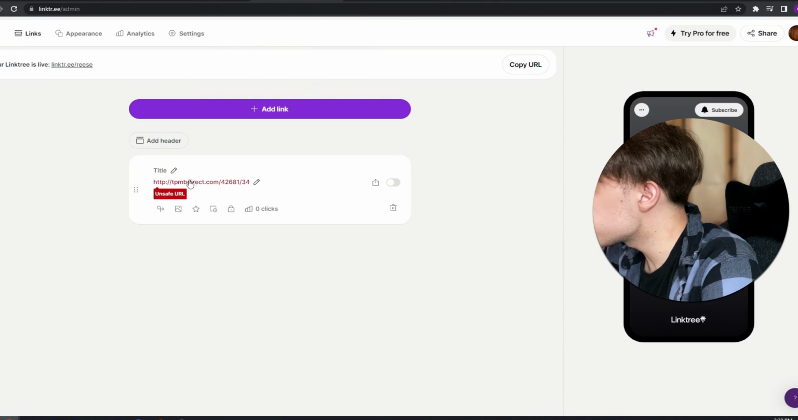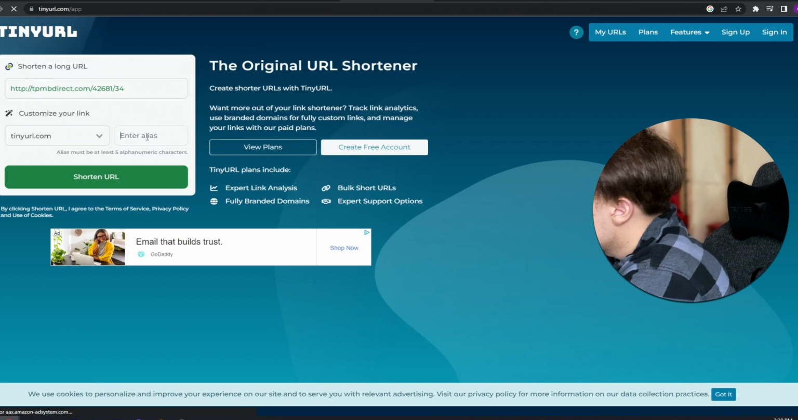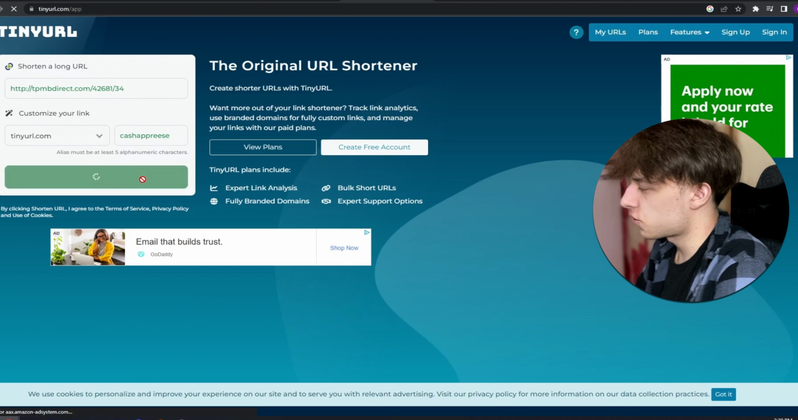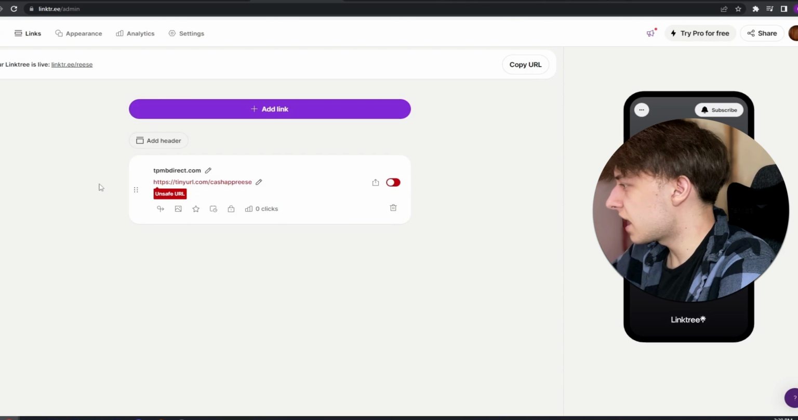And you're gonna wanna take this link right here and put it into tinyurl. You can enter an alias. I'll just do Cash App Reese and click shorten URL. And here is your link. So just head back over, paste this, and it should work.